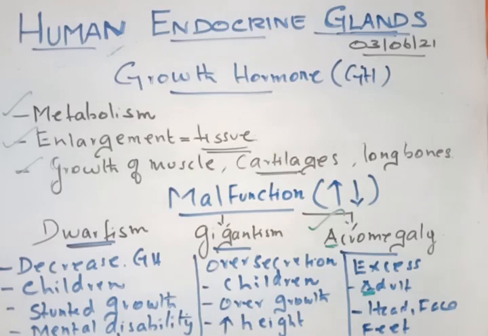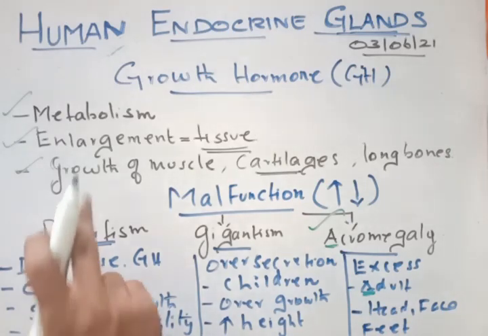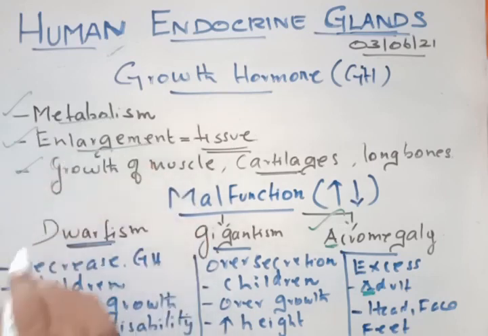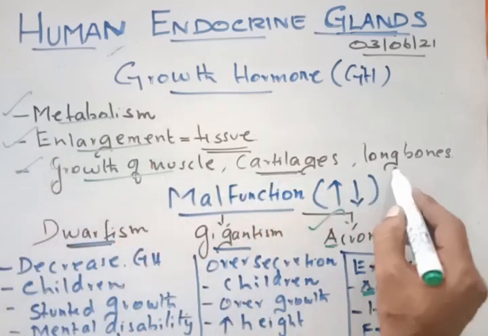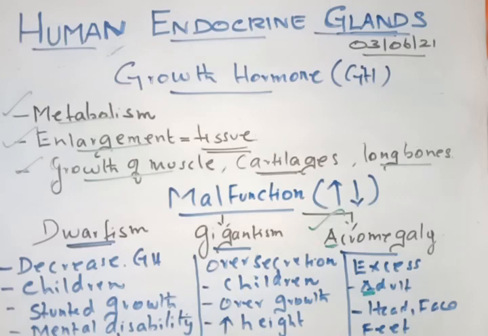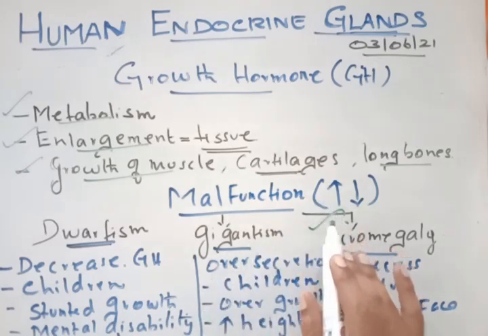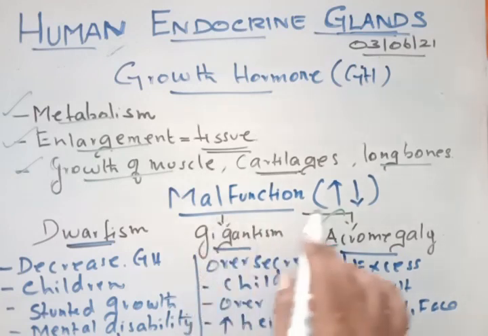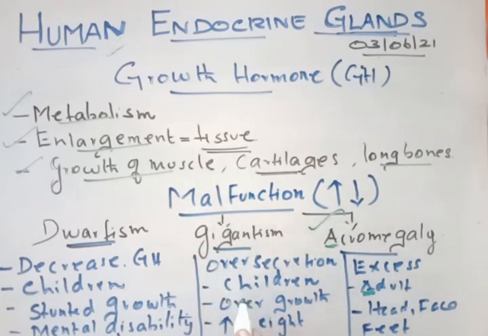So growth hormone functions are involvement in metabolism, enlargement of certain tissues, and growth of the muscle, cartilages and long bones. The malfunction is that secretion either increases or decreases. If it increases in children, it causes overgrowth of the body and abnormal increase of body height.